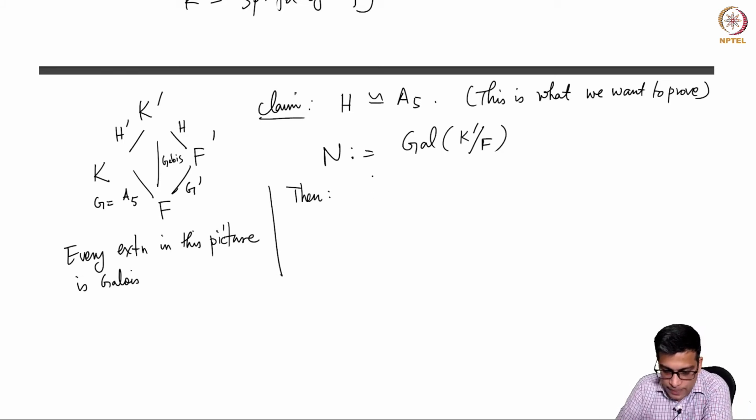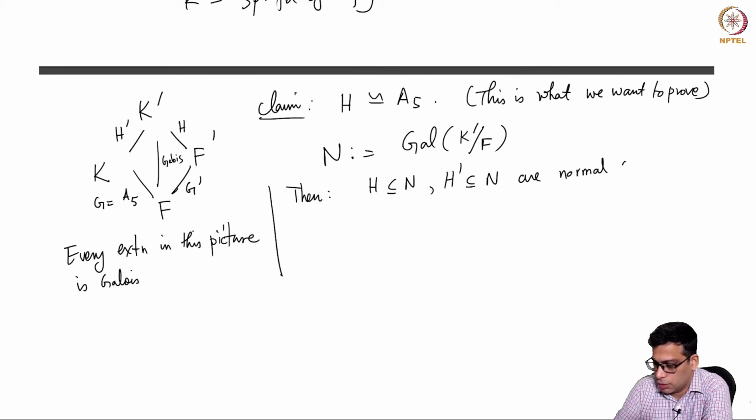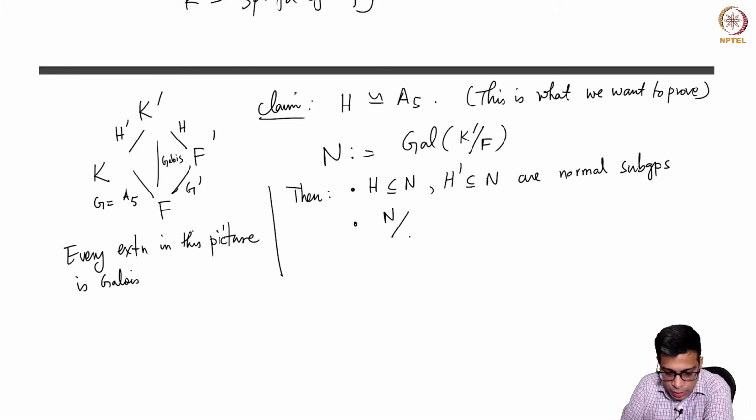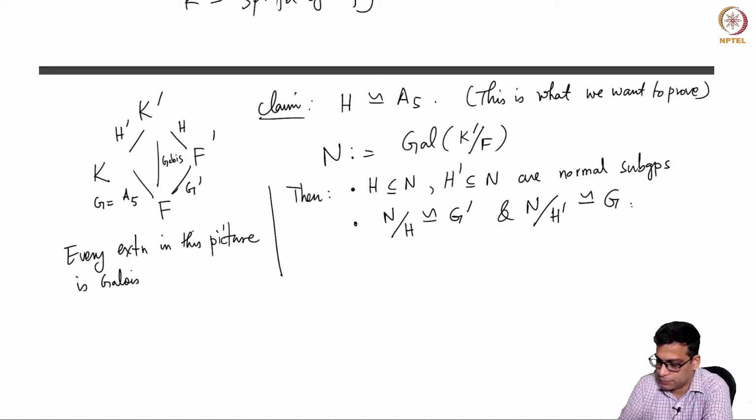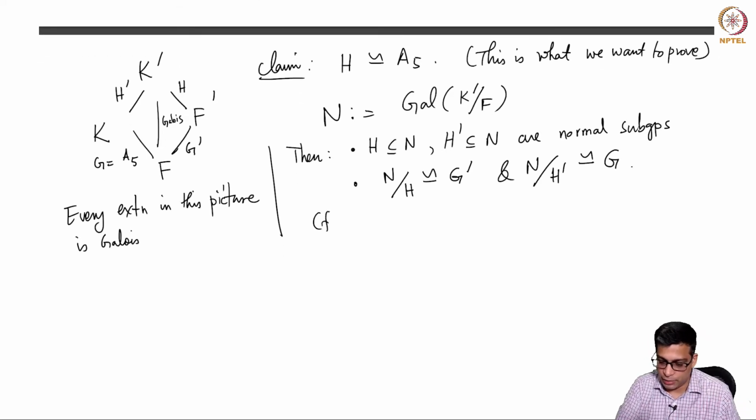H and H prime are normal subgroups because these extensions are Galois, and N mod H is isomorphic to G prime and N mod H prime is isomorphic to G. This is from the main theorem of Galois theory.